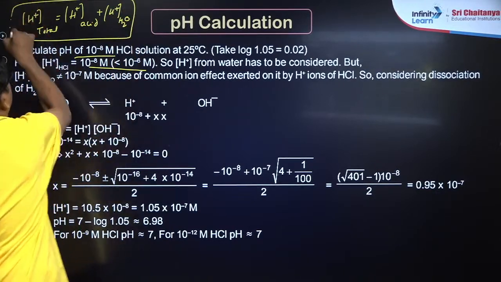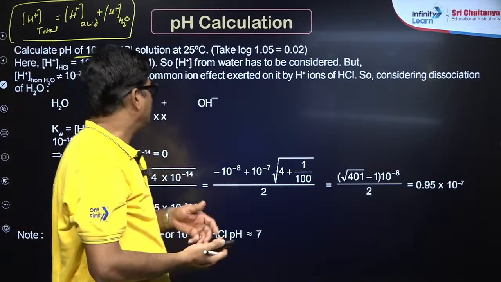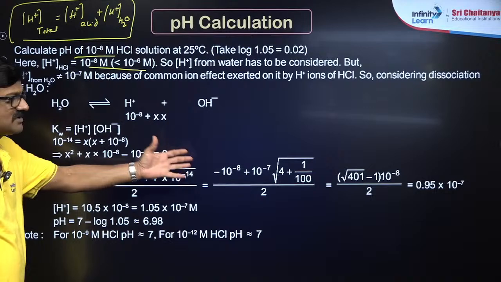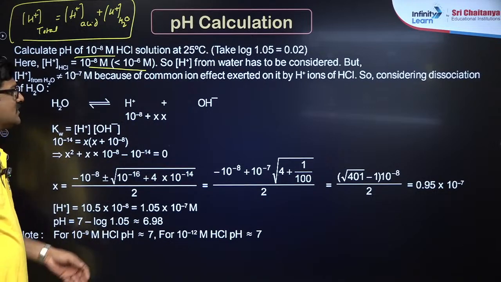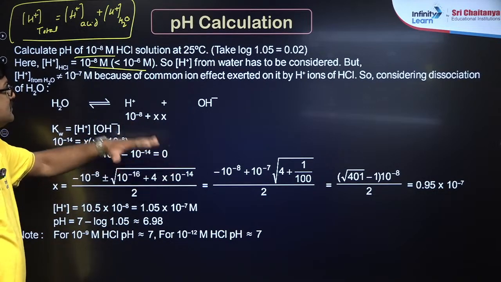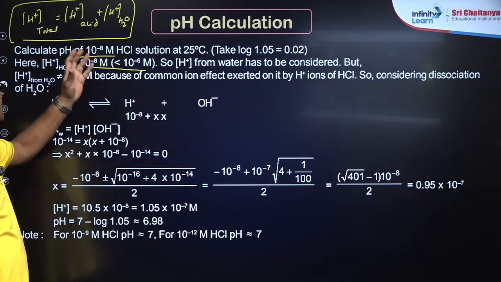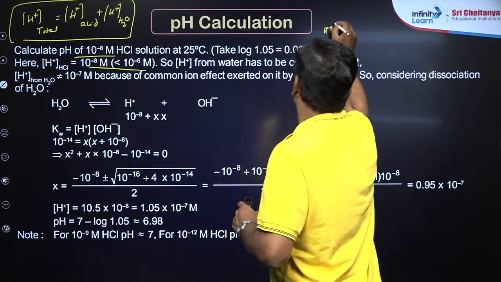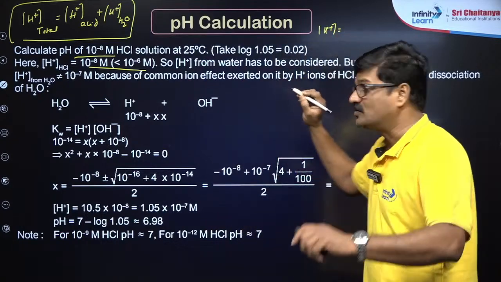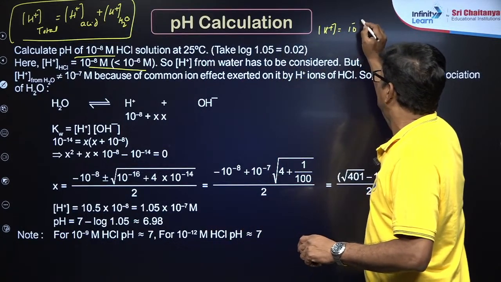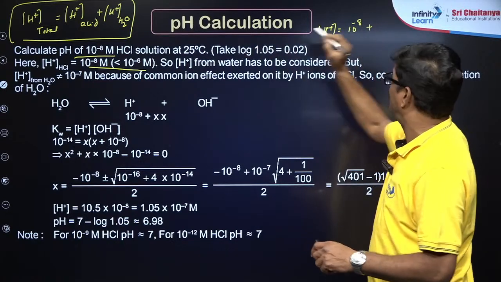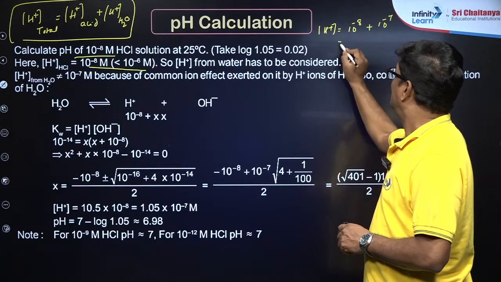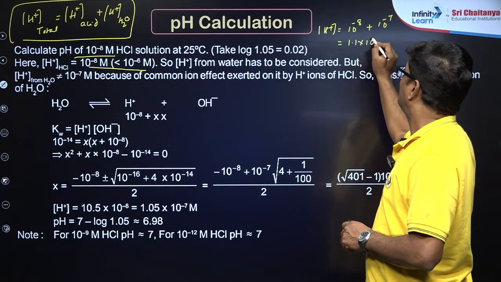So you have to use this. When you use this, you can make the total H plus ion concentration a quadratic equation. Otherwise, directly in the same way, you can say it is 10 to the power of minus pH total. In a blunt way you can also do 10 power minus 8 plus 10 power minus 7, right, that is equal to 1.1 into 10 power minus 7.